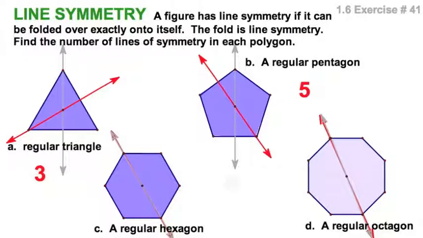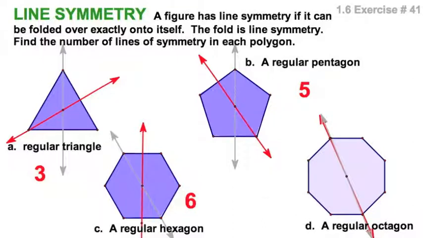Let's try the hexagon. I've got 1, 2, 3, 4, 5, 6. I come over here to number 7 and I'm already repeating. So even though these axes of reflection occur not aligned to vertices, I have an even number of sides, I still have 1, 2, 3, 4, 5, 6. I still have the same as the number of sides. That's going to be 6.